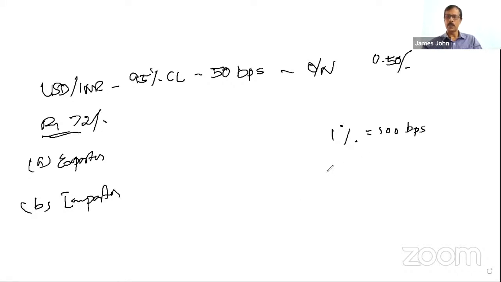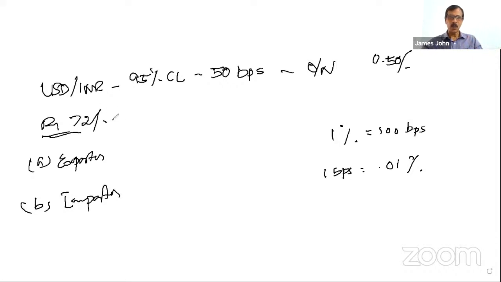1% means 100 BPS, or 1 BPS means 0.01 percentage. If you want to convert the percentage to basis point, multiply with 100. If you want to convert basis point to percentage, divide with 100. Clear? So here it is 50 basis point. 50 basis point means 0.5%.